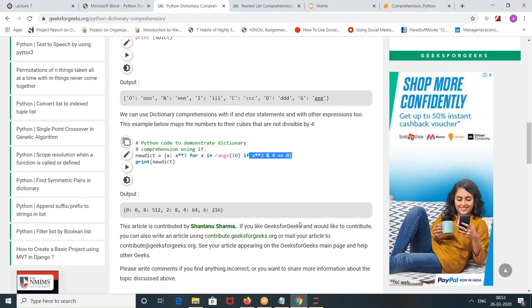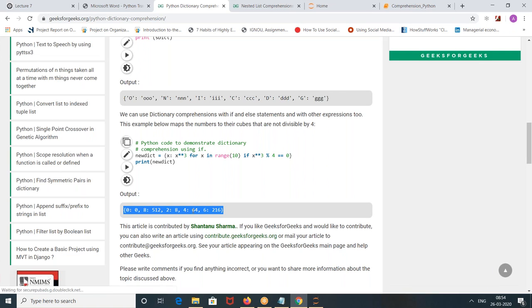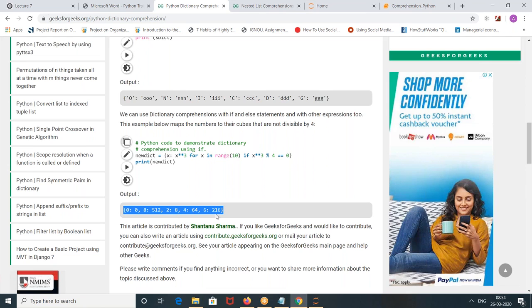Percent is not quotient, right? If you divide by 4, the remainder should be 0. We are checking the divisibility. For x in range of 10, it will give you only the elements where the cube of the element is divisible by 4. 512 is divisible by 4, 8 is divisible by 4, 64 is divisible by 4, 216 is divisible by 4, and 0 is okay.